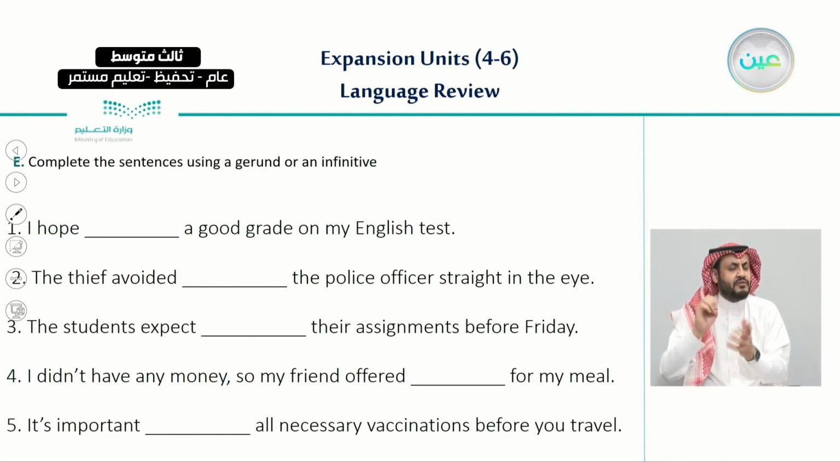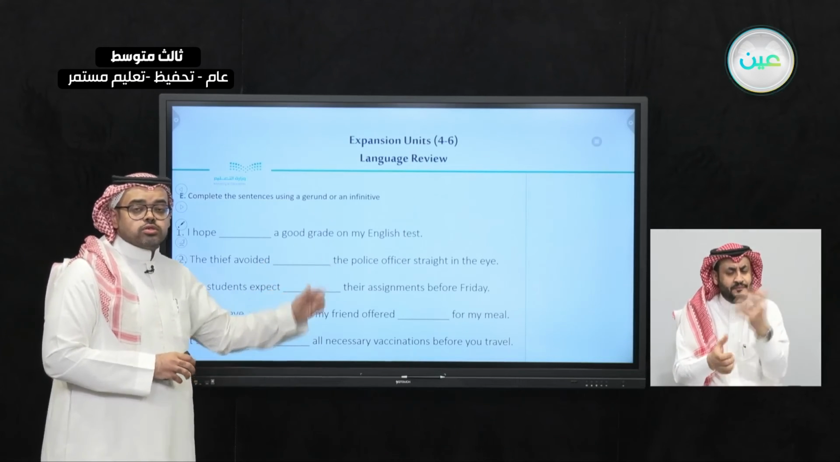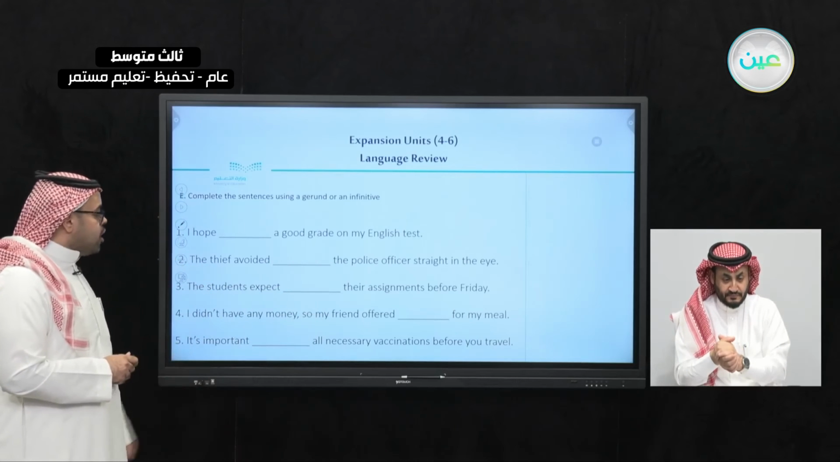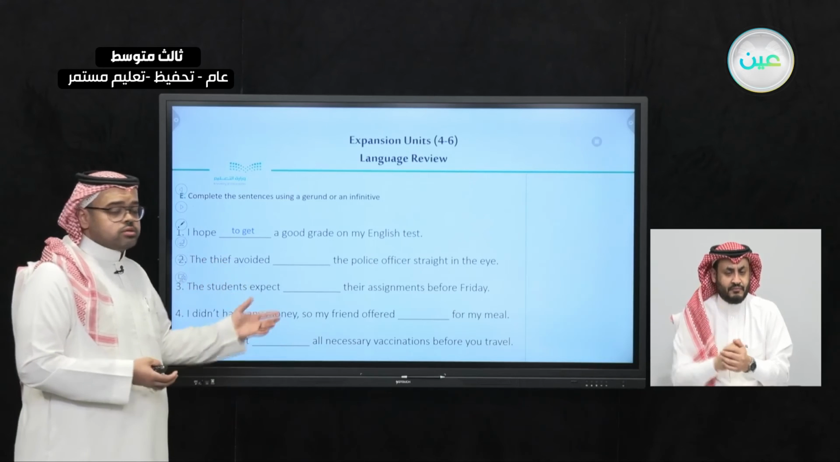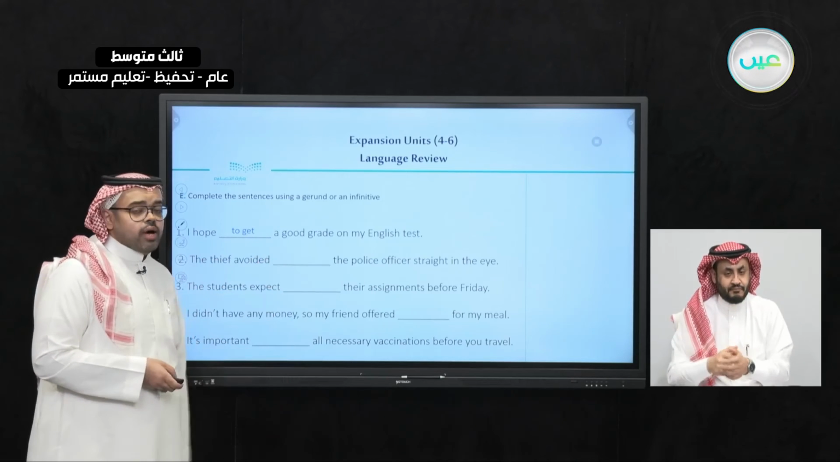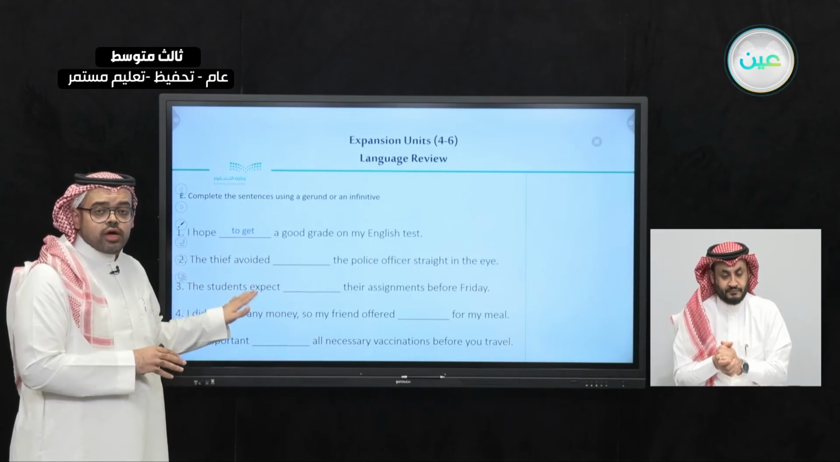Here, what we need to focus on is the verb hope, and think about what kind of verb it is. Is it the kind of verb that we can use an infinitive or a gerund after? And after this, we look for a meaning. What is the suitable verb that we can use here in order to complete the sentence? In our case, the verb will be to get. I hope to get a good grade on my English test. So the same strategy, we're going to use with the other sentences.